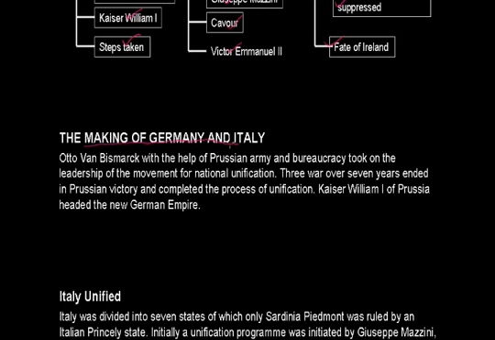Let us recall the previous module. In that one we have learned about the Frankfurt Parliament that was convened by the liberal nationalists, and before that we have already learned about the revolutions that took place in France. Belgium broke away from the Netherlands, and finally Greece became independent from the Ottoman Empire. So these incidents of revolution as well as the Frankfurt Parliament, convened by the liberal nationalists, gave a clear-cut idea to the aristocracy, to the kings, that now the people are fed up of their despotic rule and want to be liberal, want to get away from the clutches of the aristocracy or the despotic rulers.